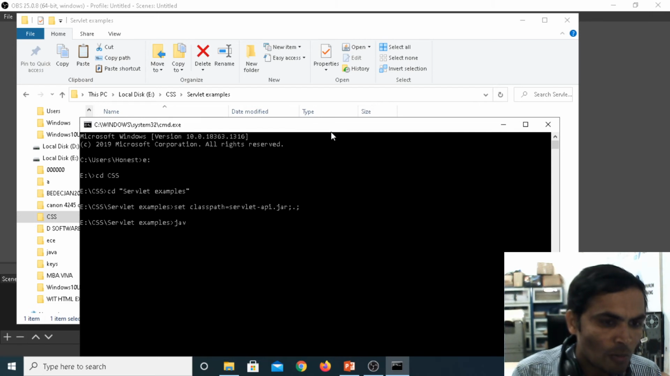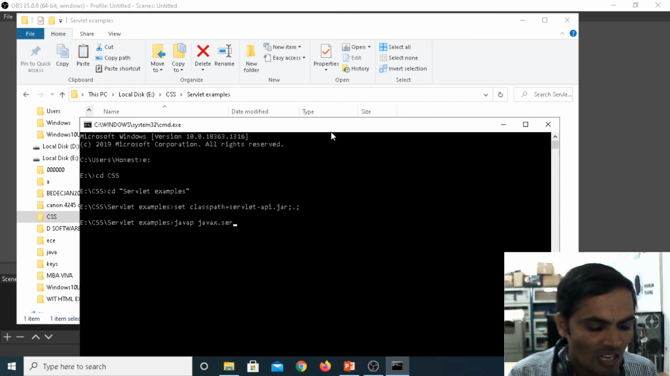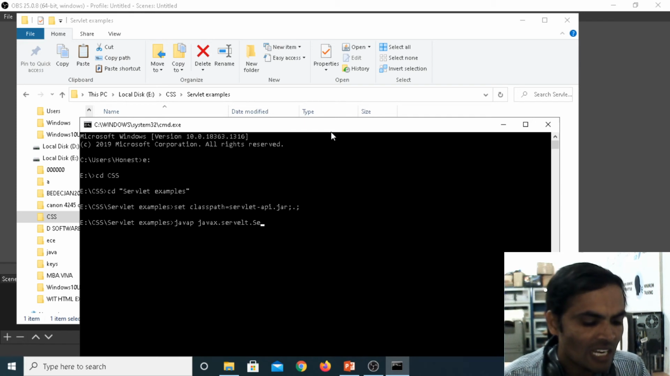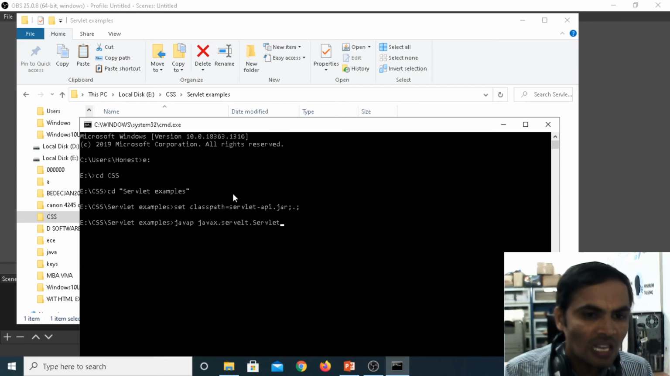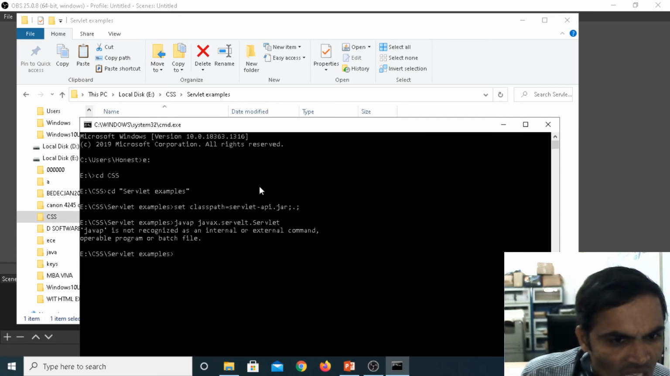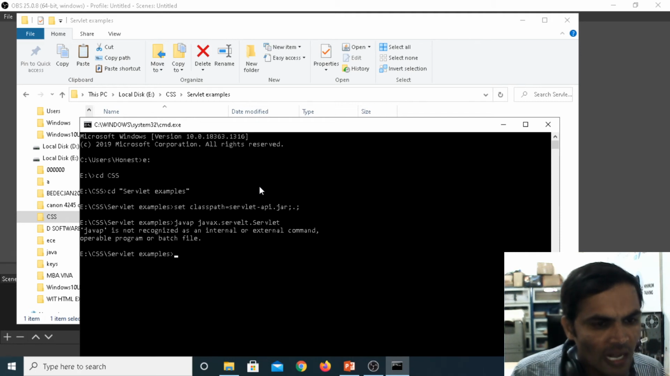Now I am checking with javap. Javap javax.servlet.Servlet. Servlet is an interface. Is Servlet an interface or a class? We can see its internal and external commands. Actually, I wrote javap javax.servlet.Servlet.